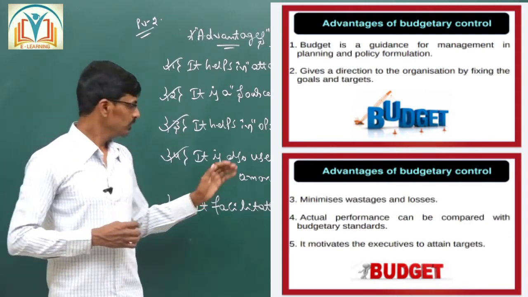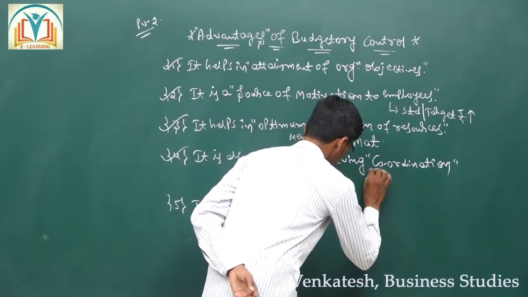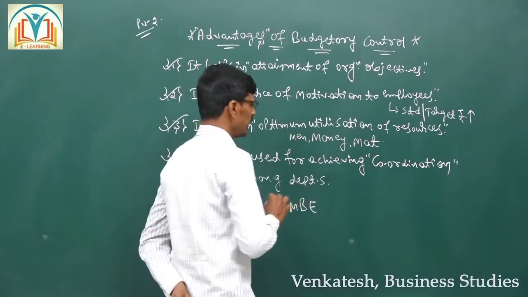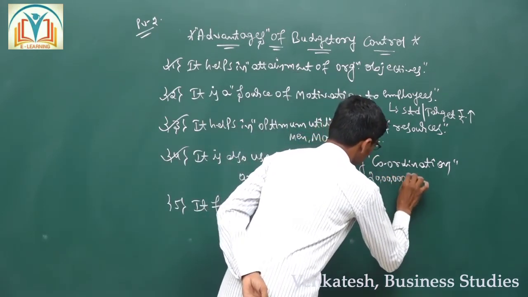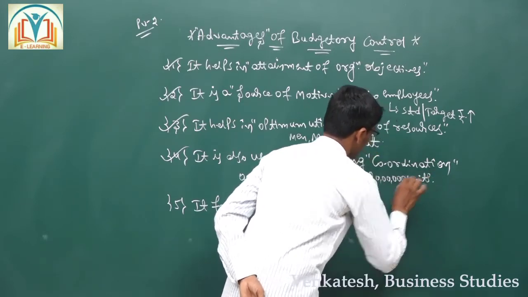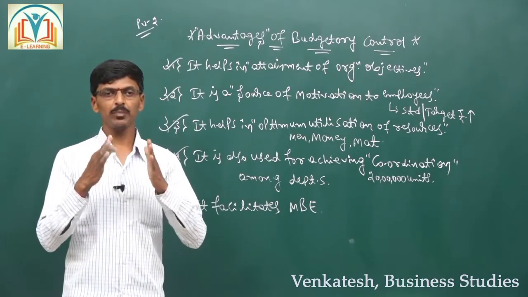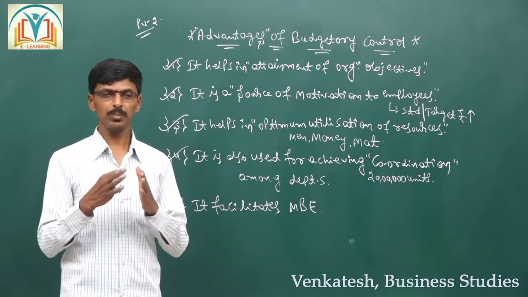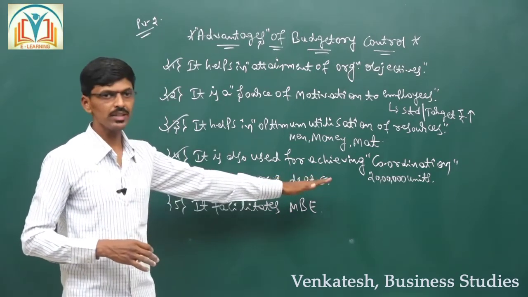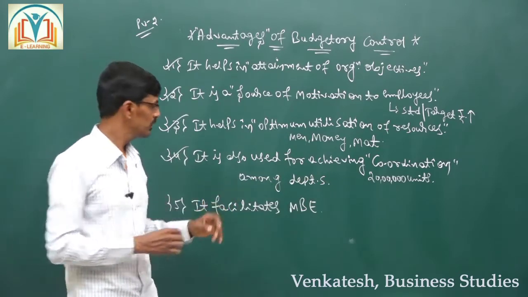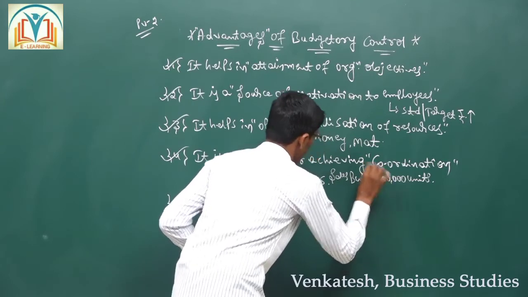For example, the company made a plan to make sales of 20 lakh units. So this is a standard budget which is developed and determined by the management. It acts as a sales budget.